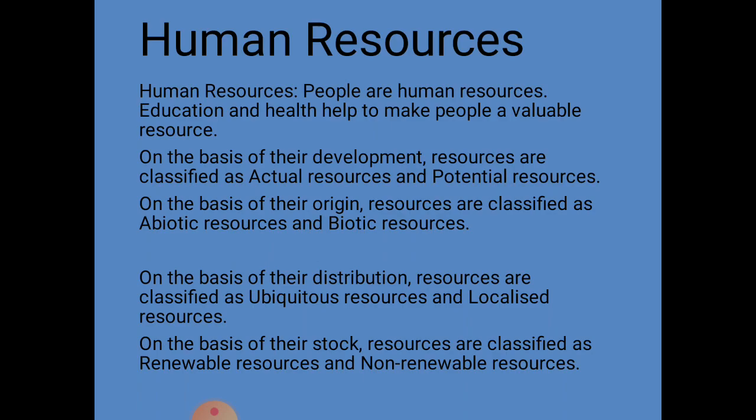On the basis of their development, resources are classified as actual resources and potential resources. On the basis of their origin, resources are classified as abiotic resources and biotic resources. On the basis of their distribution, resources are classified as ubiquitous resources and localized resources. On the basis of their stock, resources are classified as renewable resources and non-renewable resources, which we'll discuss in the upcoming slides in detail.